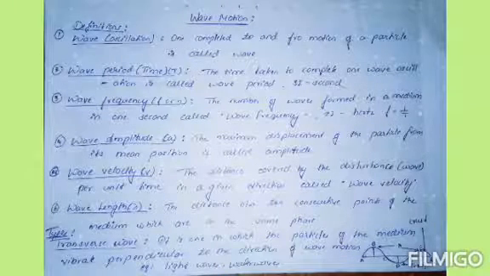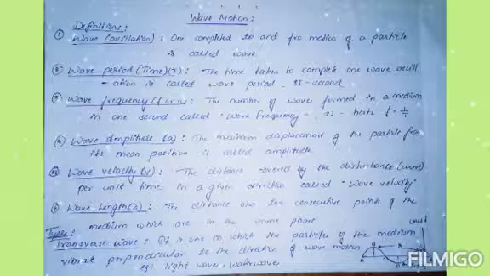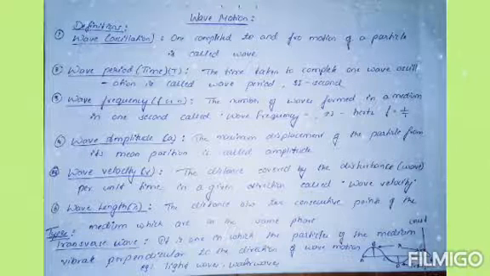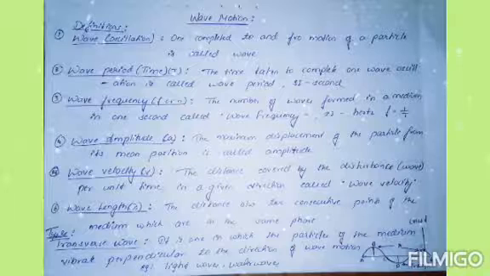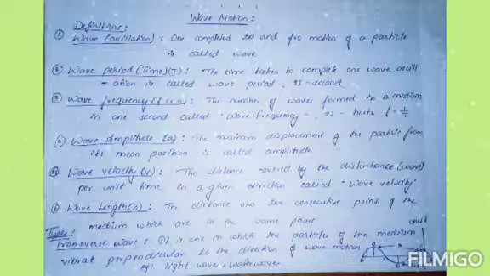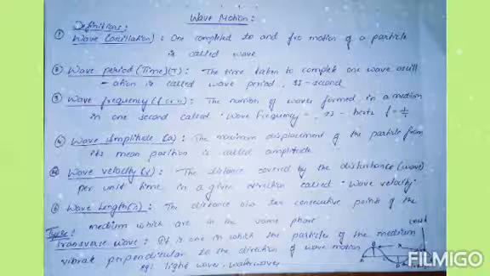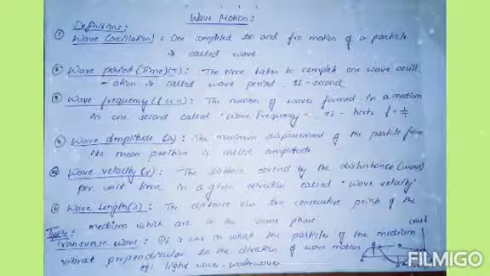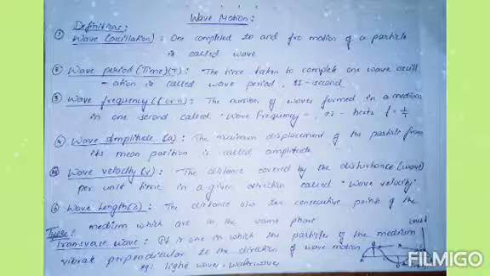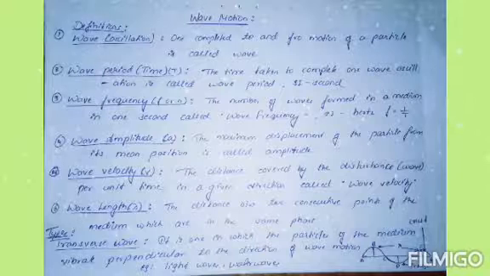Then what do you mean by wave frequency? It is denoted by f or n. It means the number of waves formed in a medium in 1 second is called the wave frequency, and its SI unit is the hertz. Frequency and time period are inversely proportional, so f = 1/T. Then what do you mean by wave amplitude? It is denoted by small a, and it means the maximum displacement of a particle from its mean position is called the amplitude.